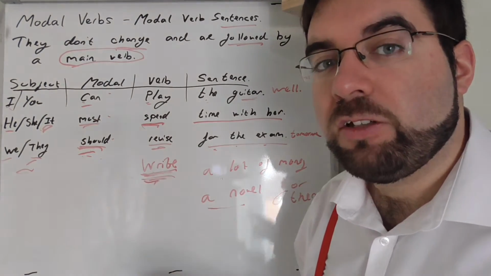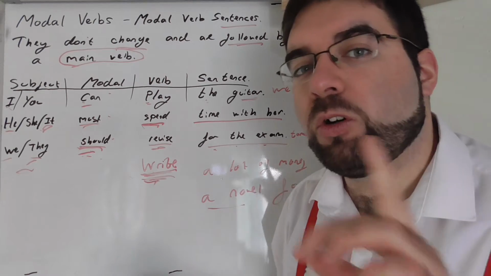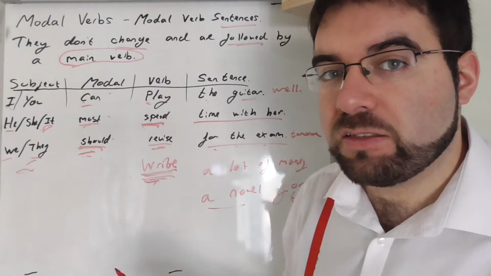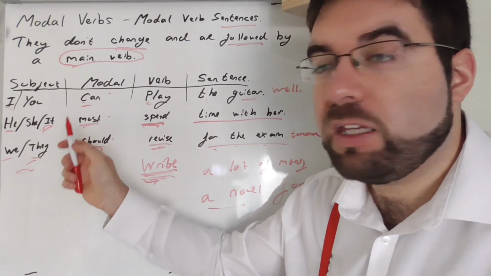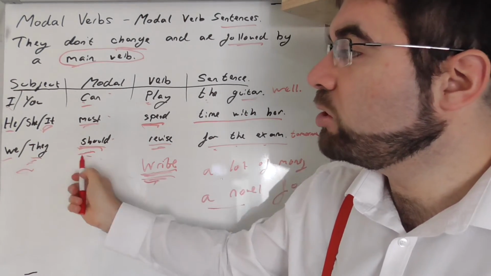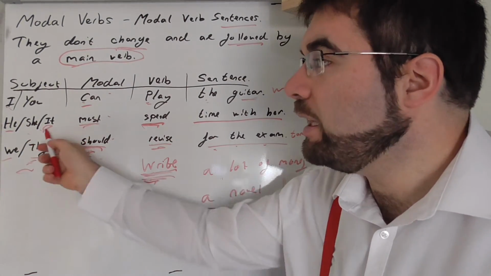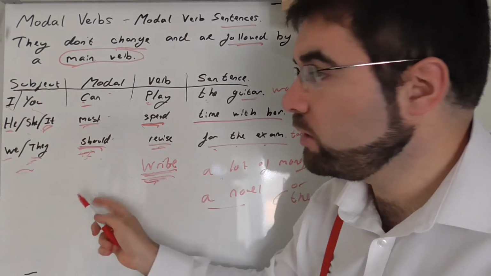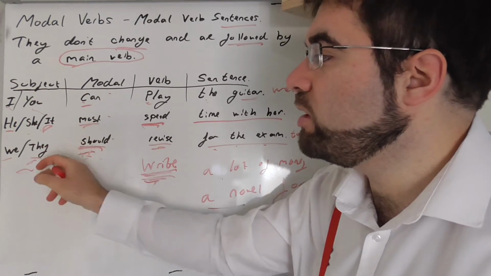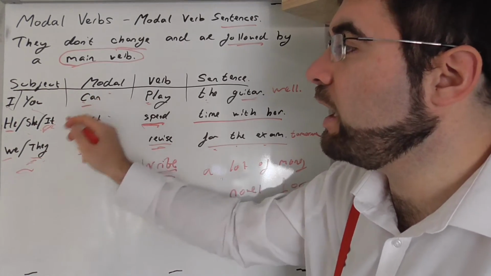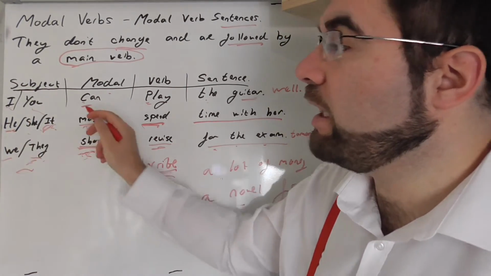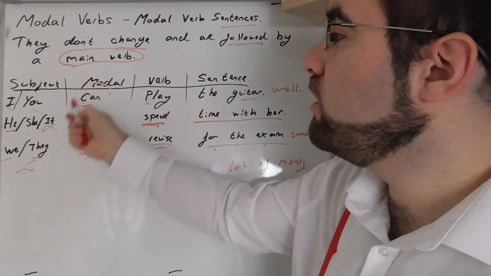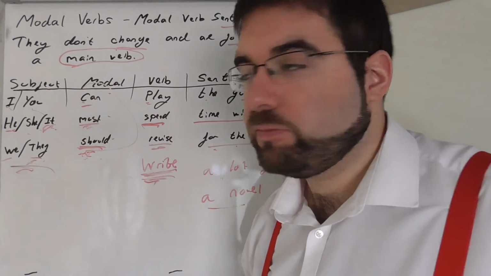As it is, unless we go negative or in the questions or different tenses. But it doesn't change. You should, they should, he should, we should, she should, it should, I should. They can, they must, they should, it must, it can, it should. He must, he should, he can. It doesn't change depending on the subject.